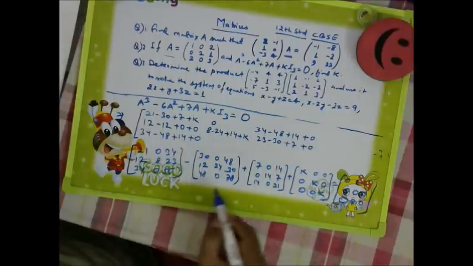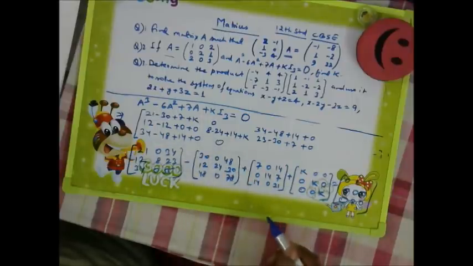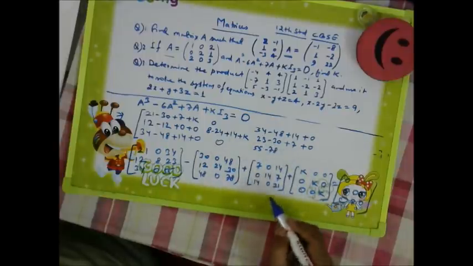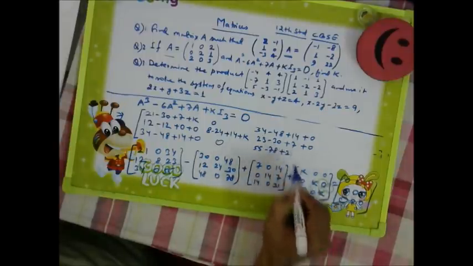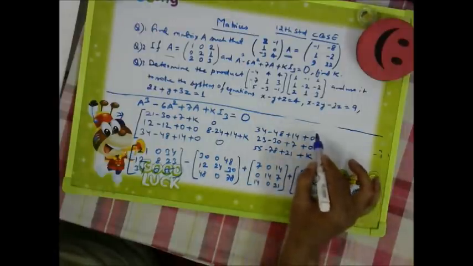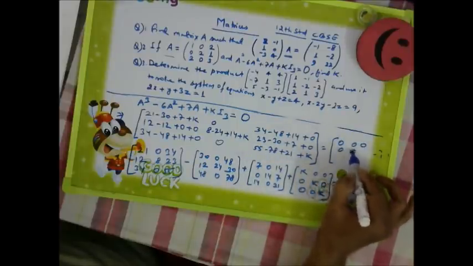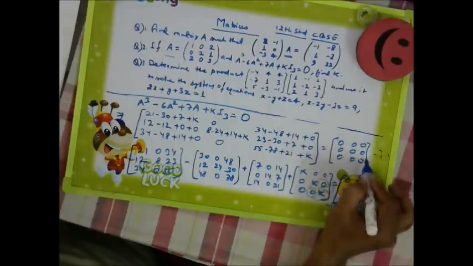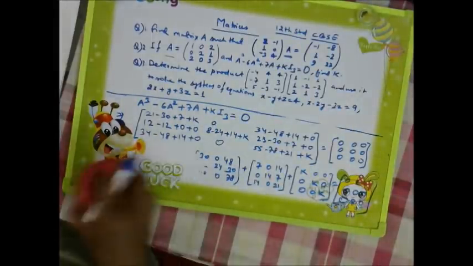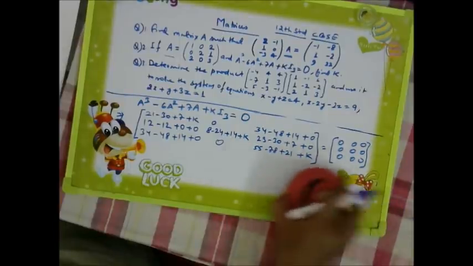Right? 0 plus 0 plus 0 plus 0, so it is 0 only. 55 minus 78 plus 21 plus k. So this is equal to the 0 matrix. Good.